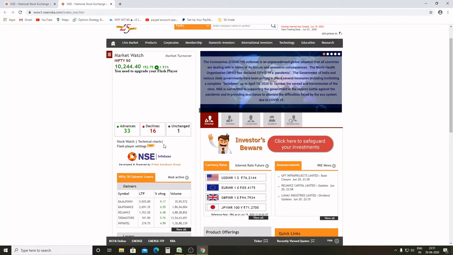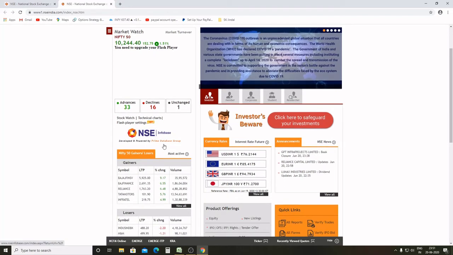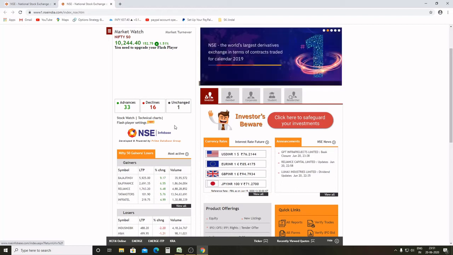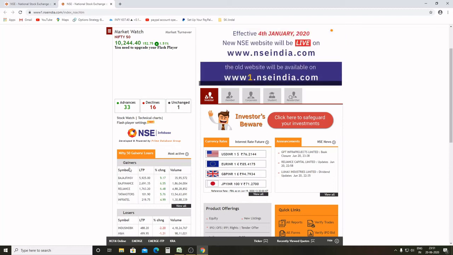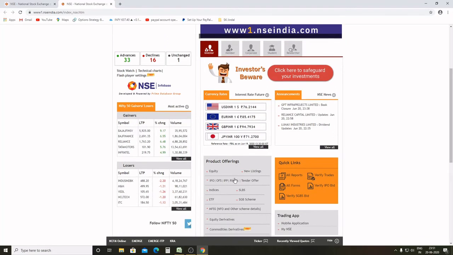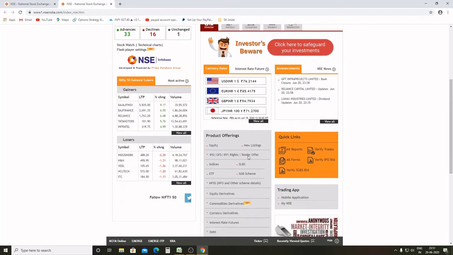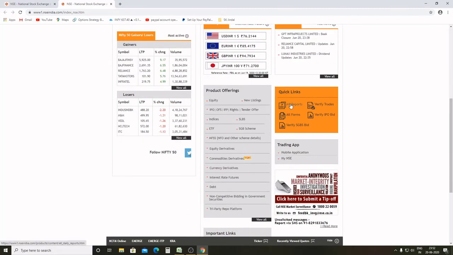So it helps you to get an in-depth sight of what the true market is or what the investors are thinking about the market. It would help you to get a clear perspective about the market and its future. So you can see this is the list of top gainers, this is the list of top losers. Now in this you need to come at all reports.